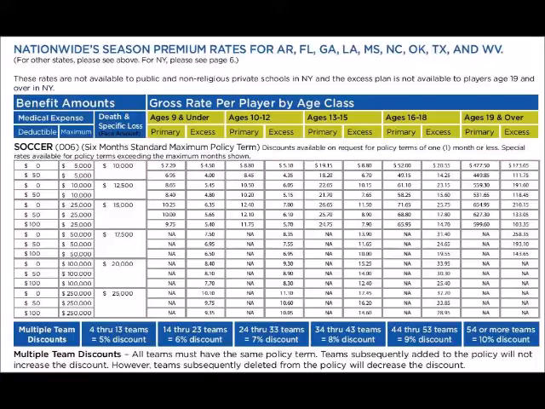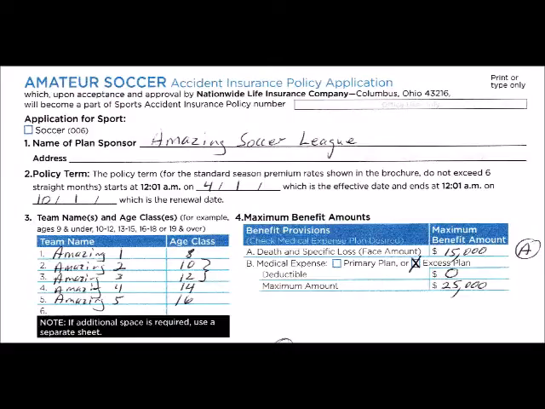We're going to take an actual example, and I'm going to try to fill one of these in and show you how this works. On this example, we are the Amazing Soccer League. We have 5 teams, Amazing 1 through 5. Amazing 1 is 8 years old, Amazing 2 is 10-year-olds, Amazing 3 is 12-year-olds, Amazing 4 is 14-year-olds, Amazing 5 is 16-year-olds. We've decided on the death and specific loss face amount of $15,000.